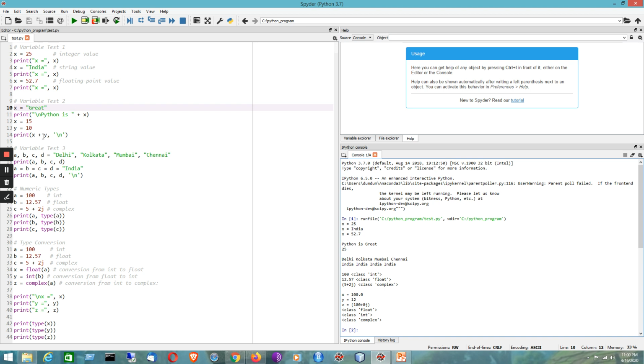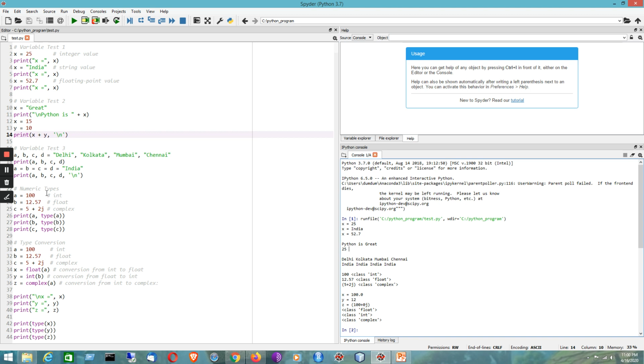Now we can also perform addition operation here by using the plus operator. So that is the result, like 15 plus 10, 25. Then we can have multiple variables together, and by using the print function we have printed the corresponding values. Similarly, they can have the same value also that has been printed over here.